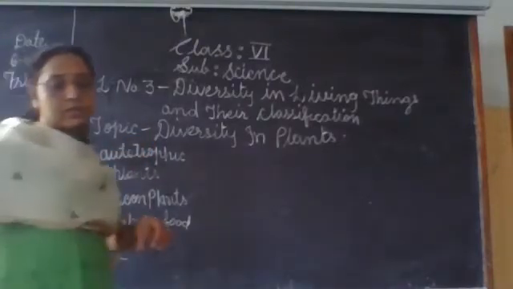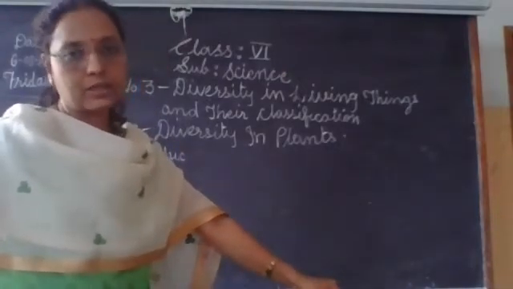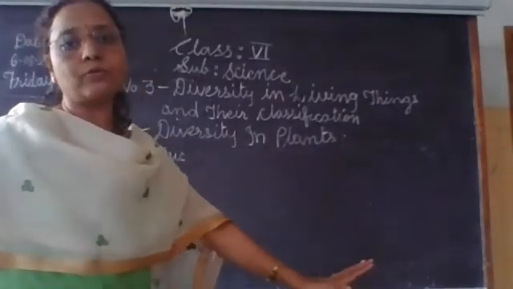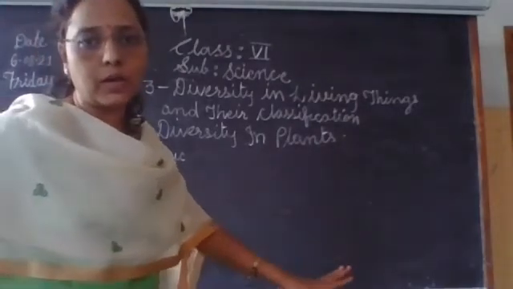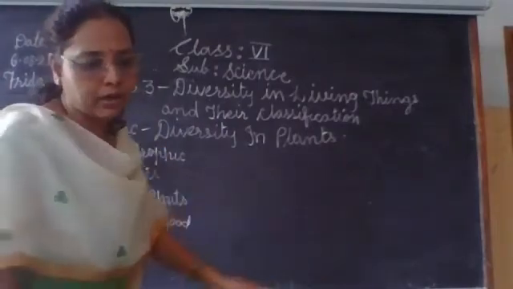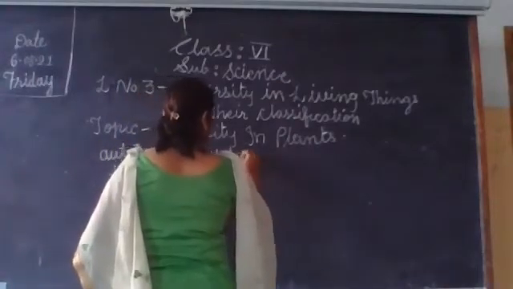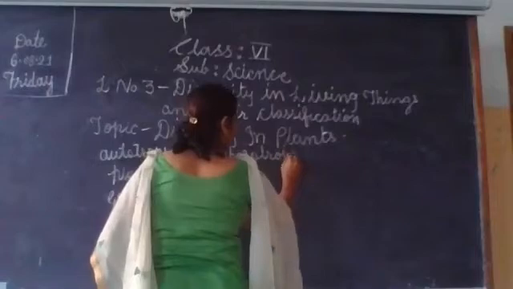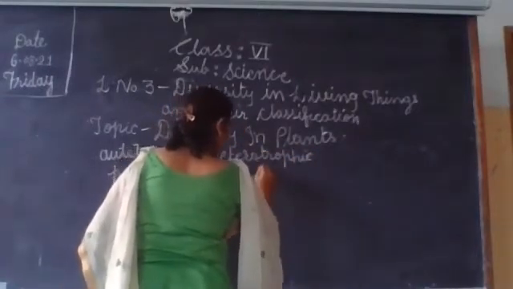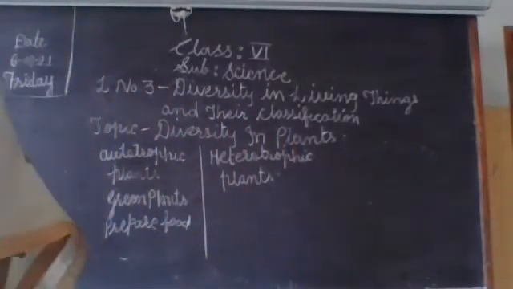Then some plants like fungus, like mucor, do not prepare their own food. They depend on other plants for their food, so they are heterotrophic plants. So let's see the heterotrophic plants.